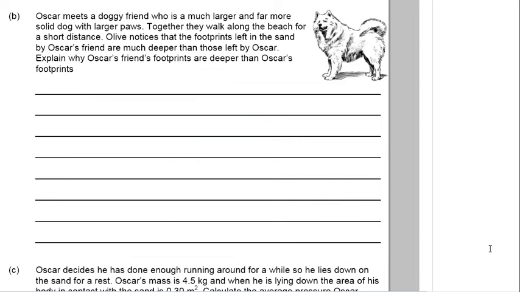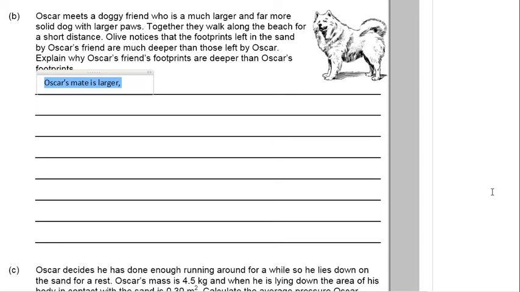B. Oscar meets a doggy friend who is much larger and far more solid dog with larger paws. Together they walk along the beach for a short distance, and Olive notices that the footprints left in the sand by Oscar's friend are much deeper than those left by Oscar. Explain why Oscar's friend's footprints are deeper than Oscar's footprints.